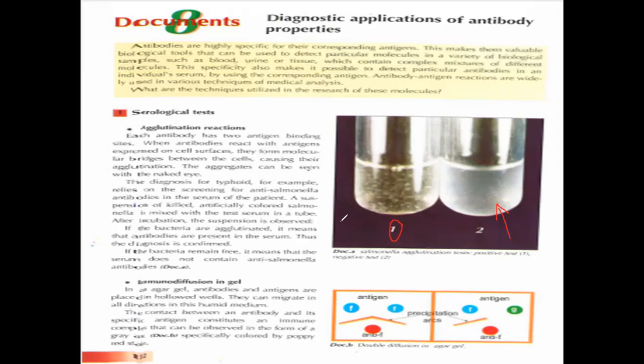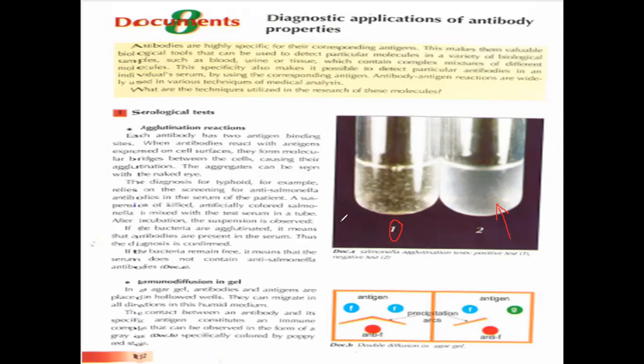The diagnosis of typhoid, for example, relies on screening for anti-salmonella antibodies in the serum of the patient. A suspension of killed, artificially colored salmonella is mixed with the test serum in a tube. After incubation, the suspension is observed. If the bacteria are agglutinated, it means that antibodies are present in the serum, so the diagnosis is confirmed and they have anti-salmonella antibodies. If the bacteria remain free, it means that the serum does not contain anti-salmonella antibodies.